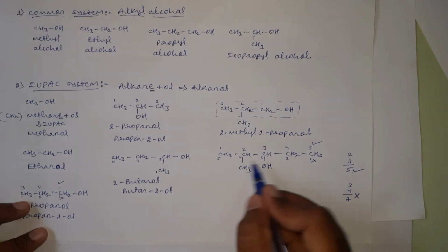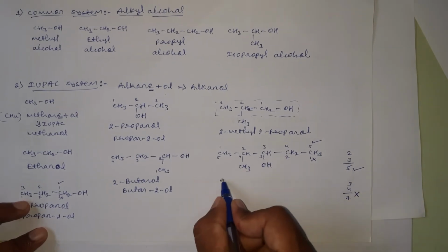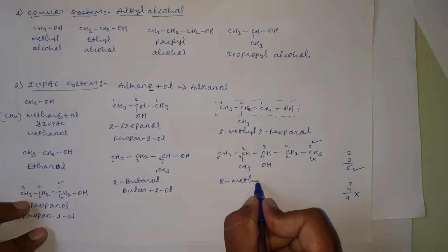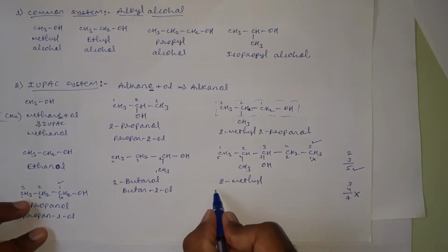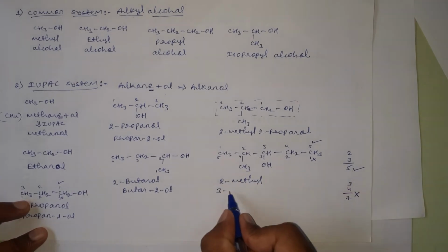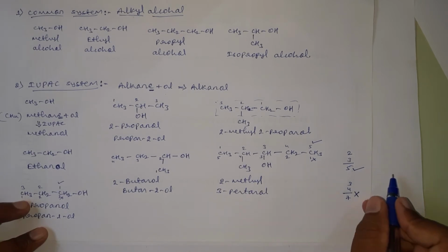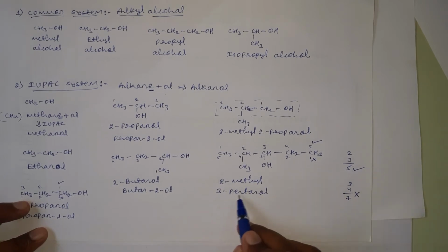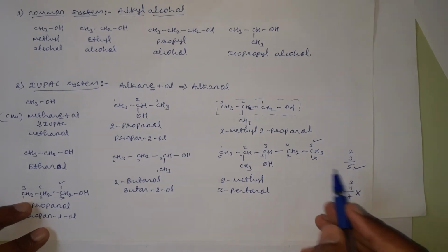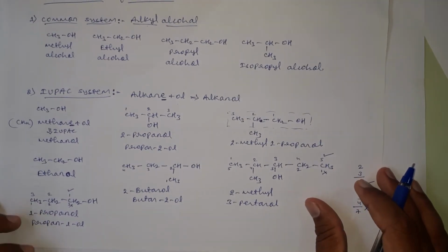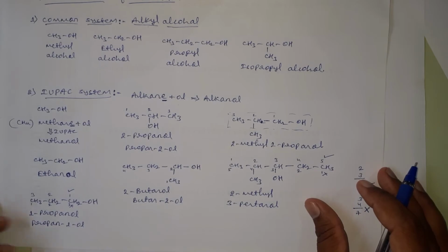Therefore, here the IUPAC name for this molecule is 2-methyl 3-pentanol. 2-methyl 3-pentanol or 2-methylpentane 3-ol. This is all about the nomenclature of alcohols.